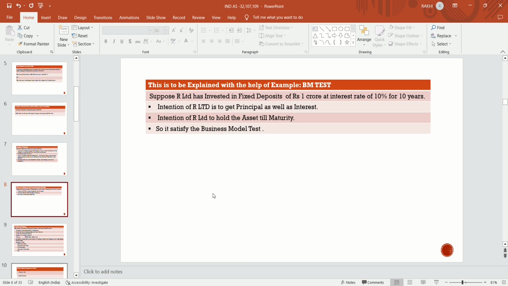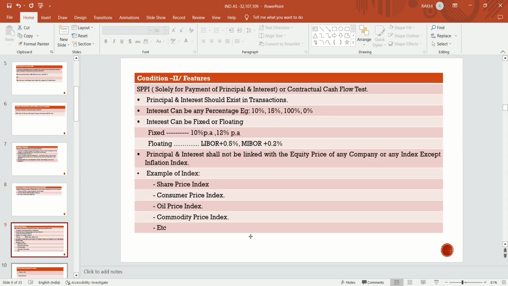It is only linked with the inflation index, not with any other indexes. Then, when both the conditions of amortized cost are fulfilled, the asset is to be recognized at amortized cost.